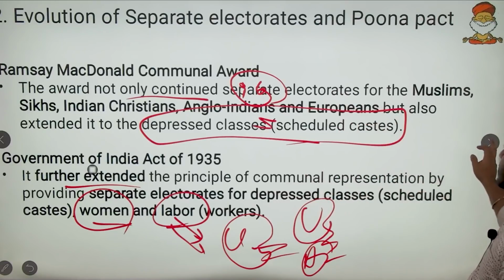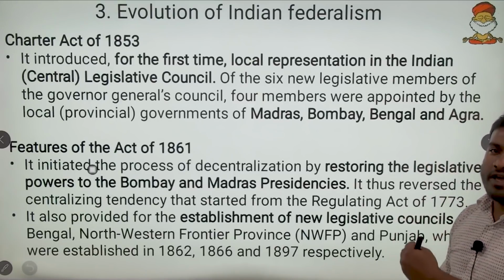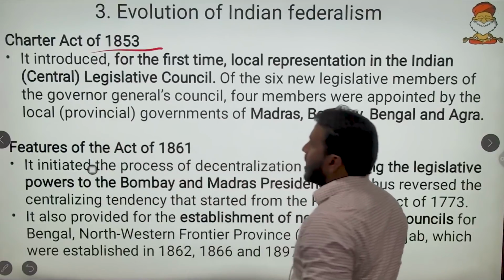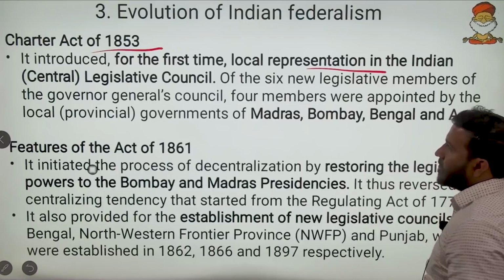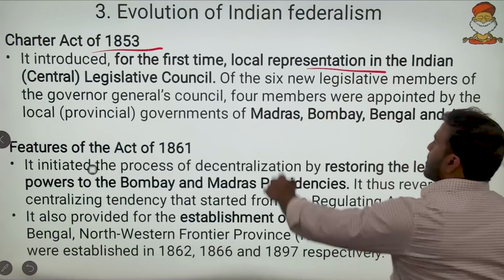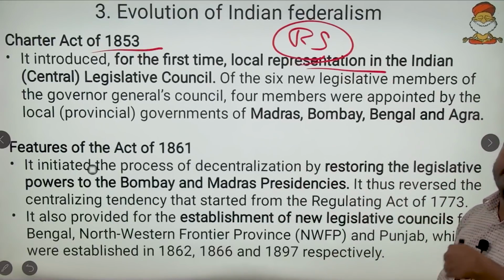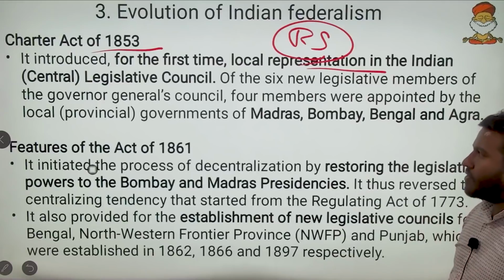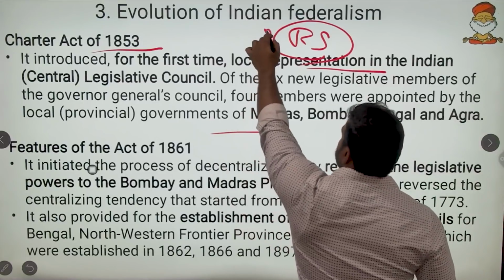Okay. Then coming to the next: the evolution of federalism, how federalism evolved. The 1853 Charter Act introduced for the first time local representation in the Central Legislative Council. We discussed that this was the first step for Rajya Sabha. Friends, Rajya Sabha is nothing but the states' voice. Although Rajya Sabha is not acting as the states' voice now, it is the states' voice in the center.